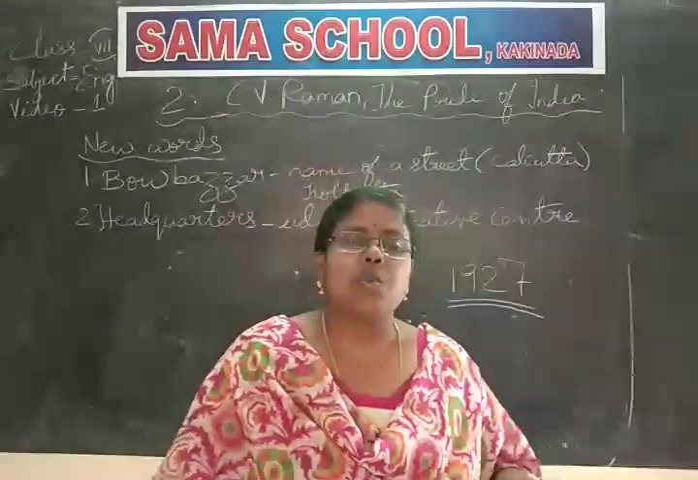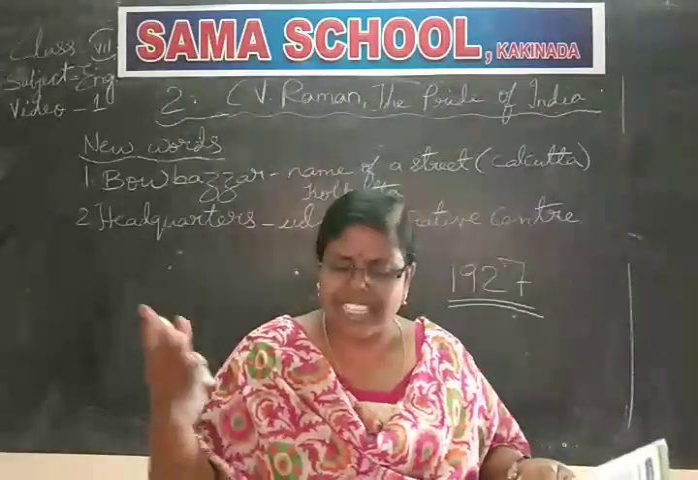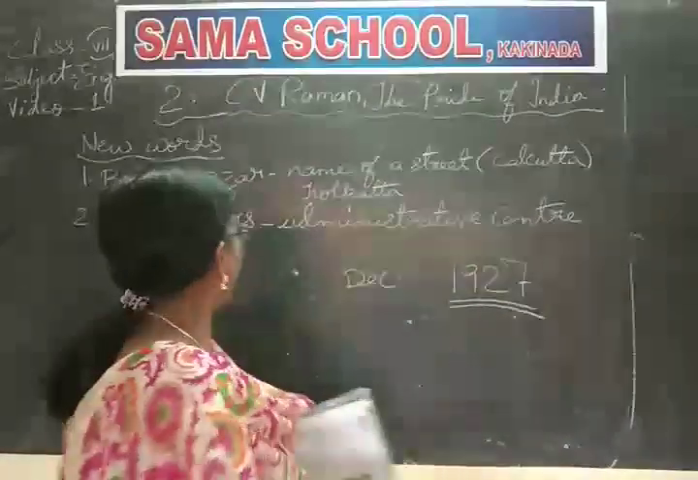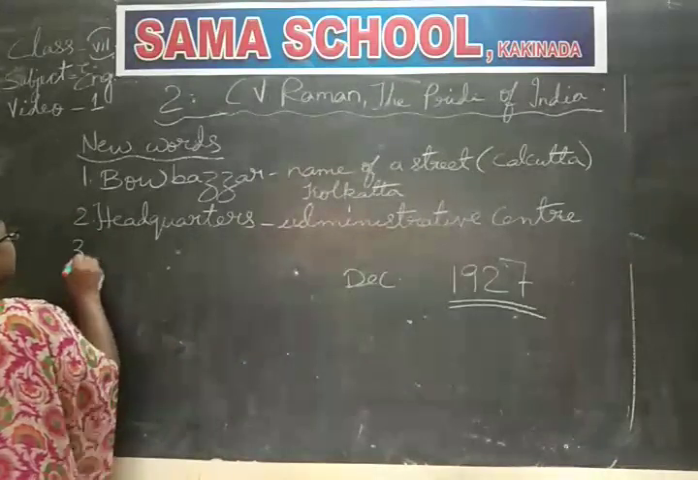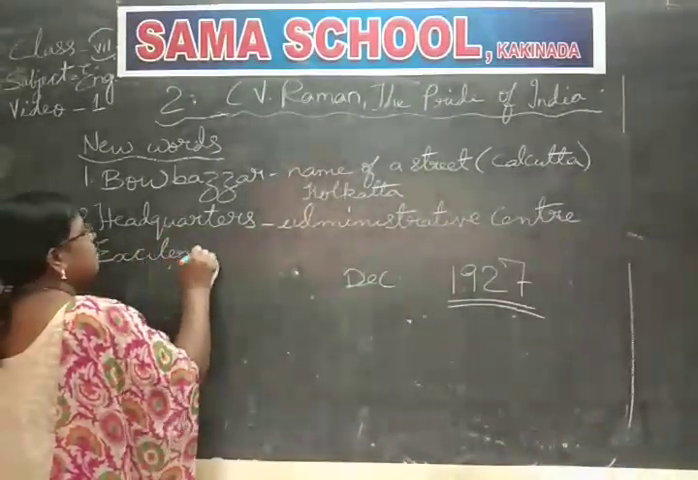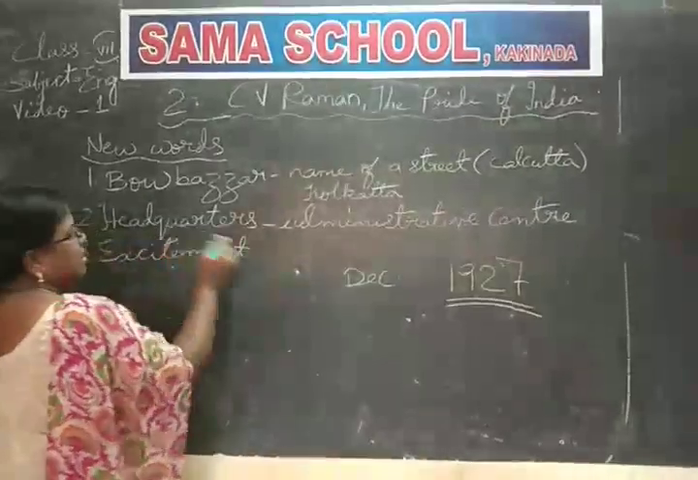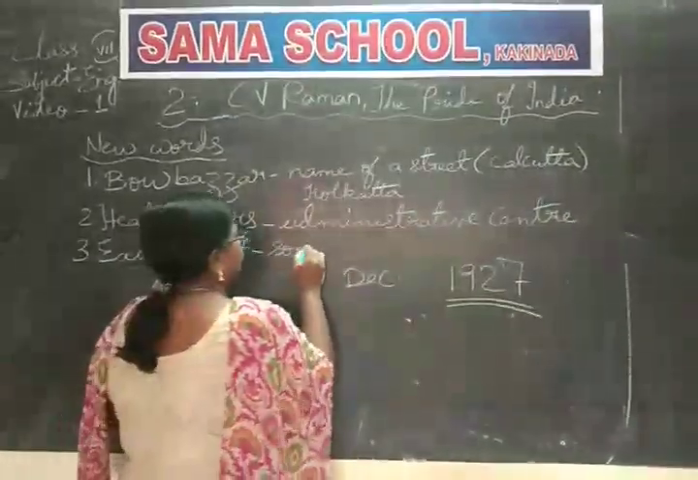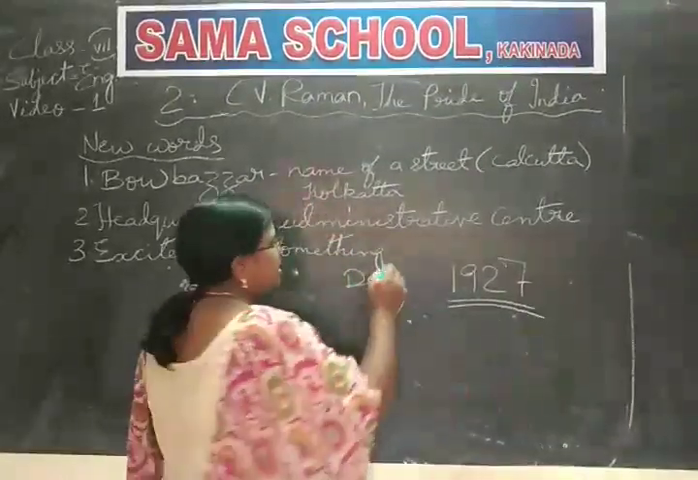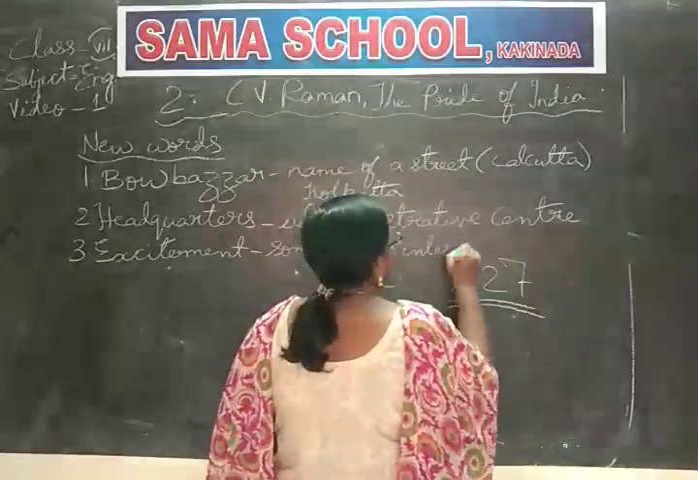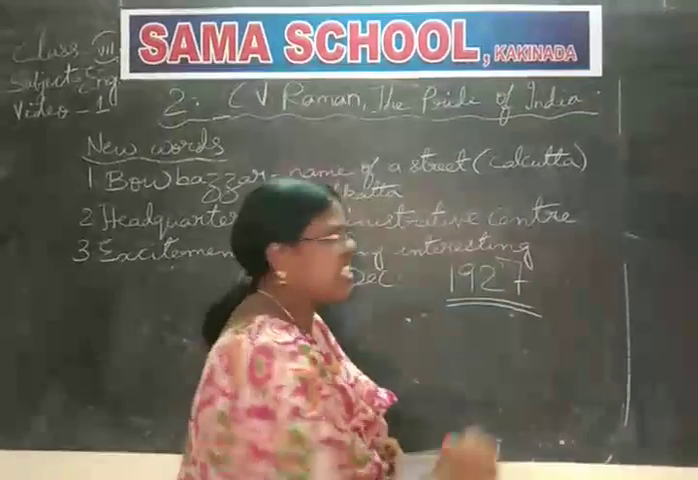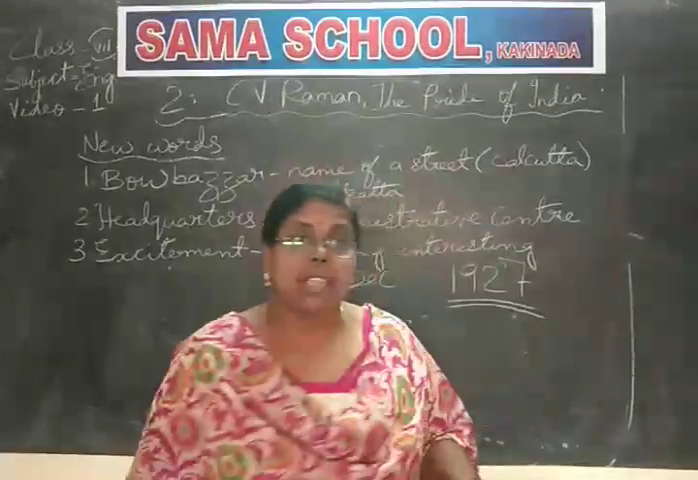There was so much excitement. Excitement means what? Something interesting is going on. Excitement, spelling: E-X-C-I-T-E-M-E-N-T. Yes, something interesting is going on there. What is that interesting thing going on there? Let us see.